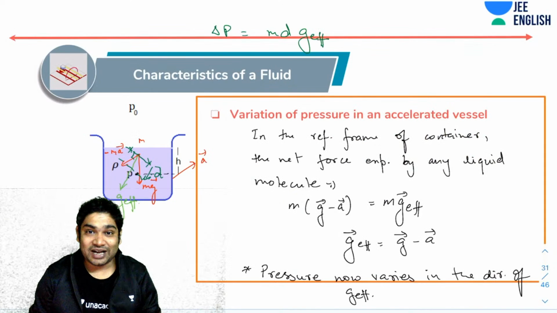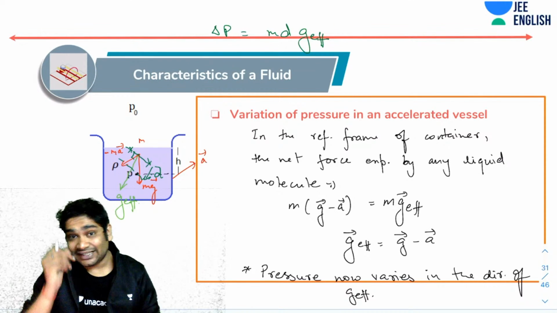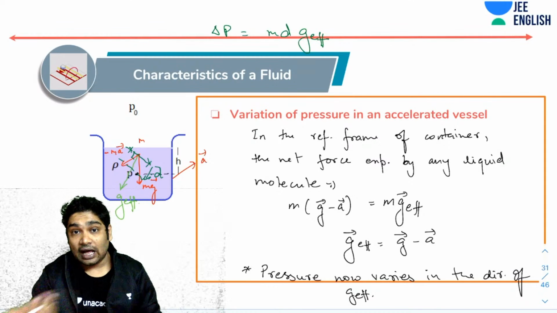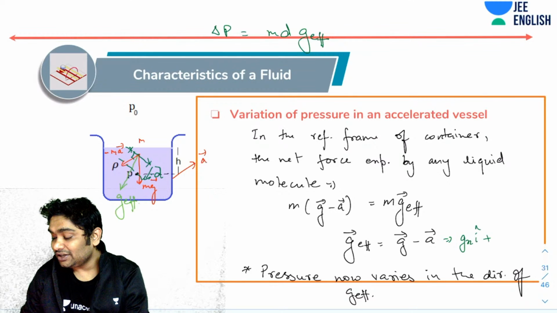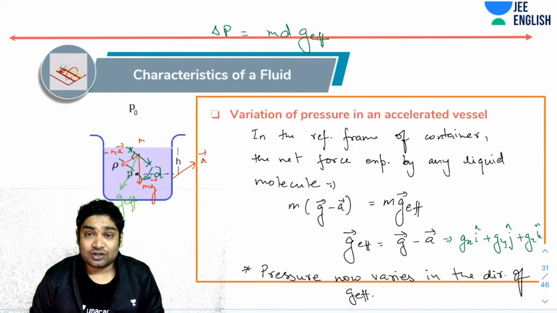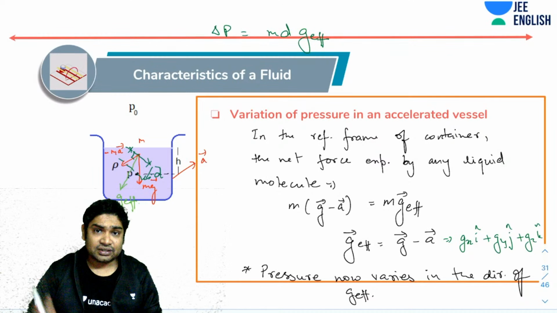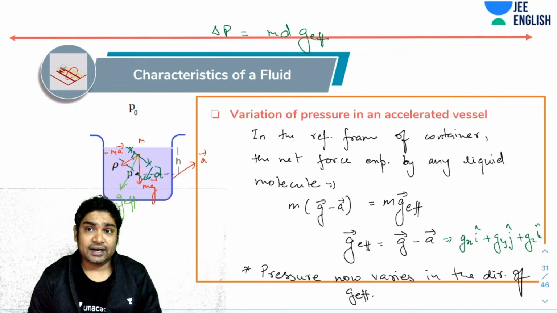I hope you now know how the pressure variations can be calculated. Any pressure would change in the direction of g. Now you can also break this into components. You can write g effective as, let's say, Gx i cap plus Gy j cap plus Gz k cap. This is the general form. In general, I can resolve this effective g into three directions. The resultant of a vector and g vector can possibly have three components, in x, y, and z.